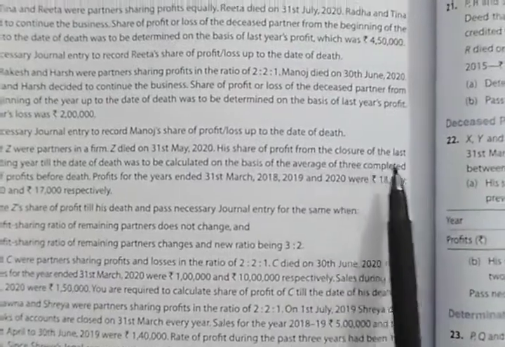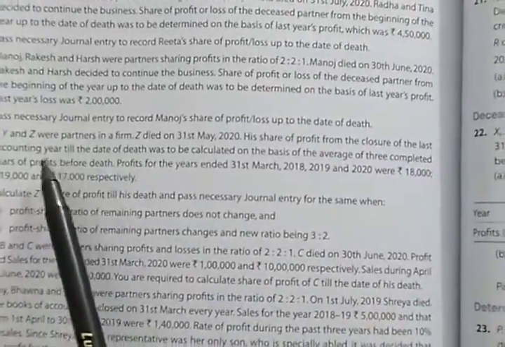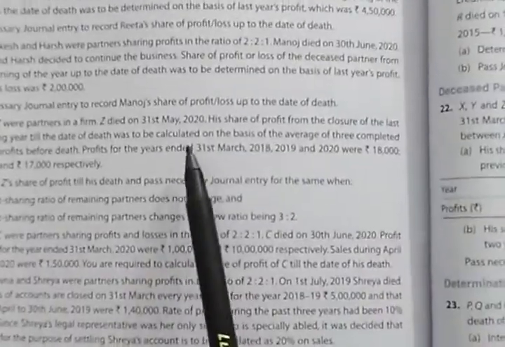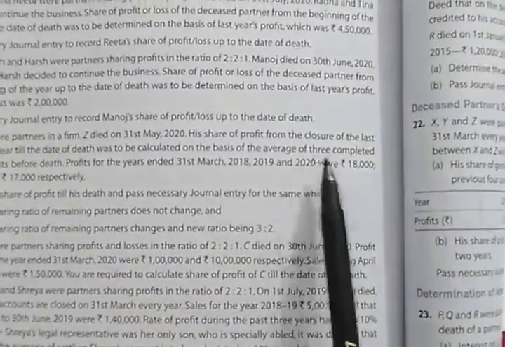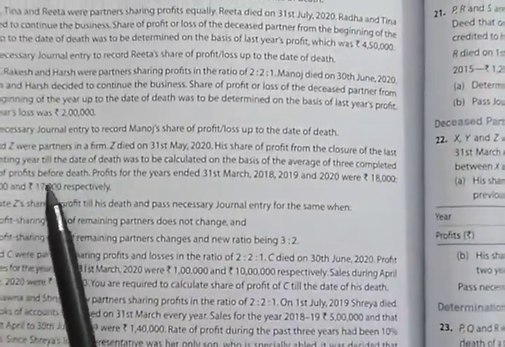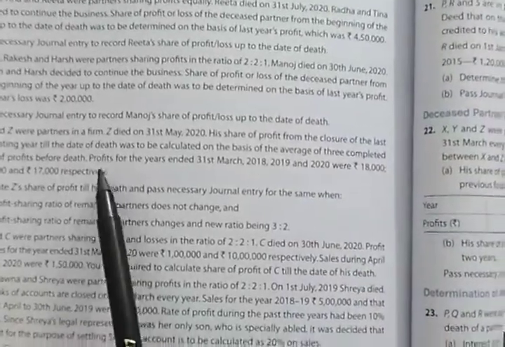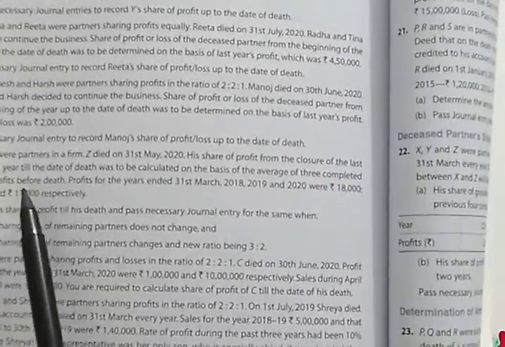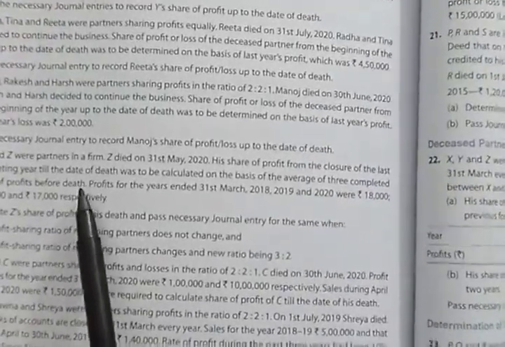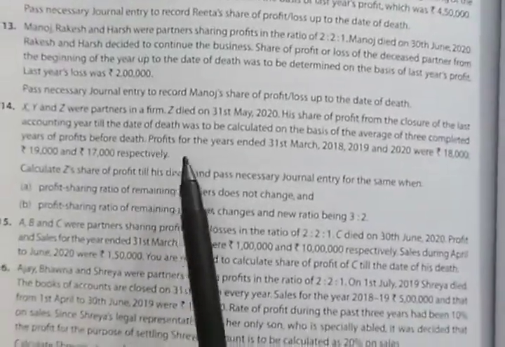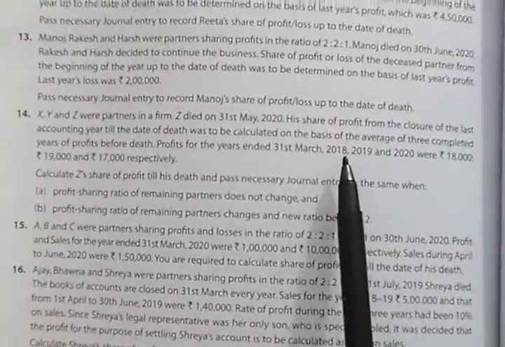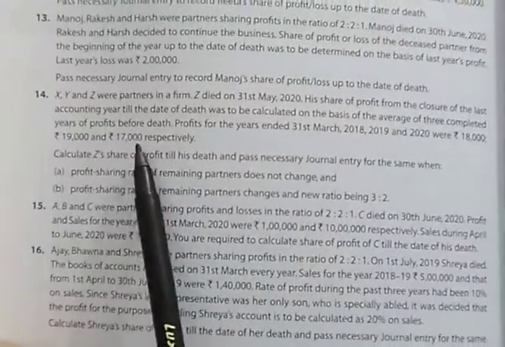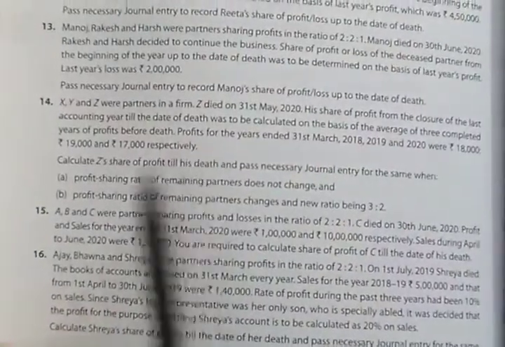His share of profit from the closure of last year's accounts till the date of death was to be calculated on the basis of the average of 3 completed years of profit before death. So his share of profit is based on the average of the last 3 years. Profit for the 3 years, 2018, 19, 20, is given as 18,000, 19,000 and 17,000 respectively.